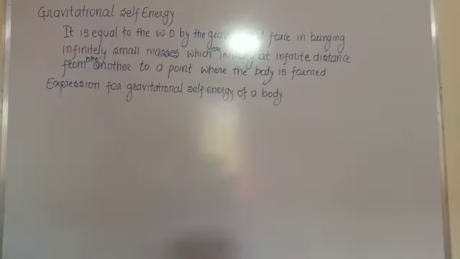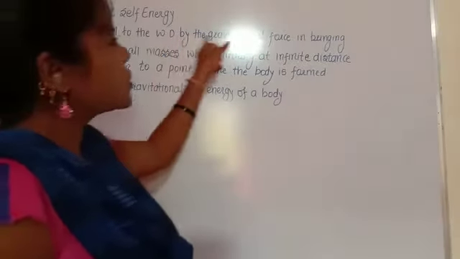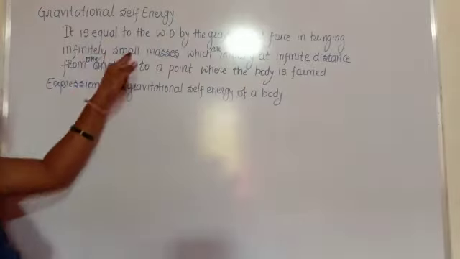Here in the definition we are considering infinitely small masses.